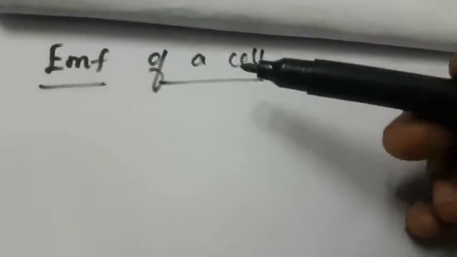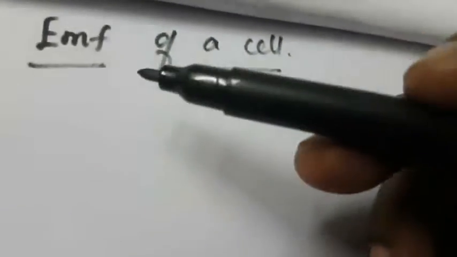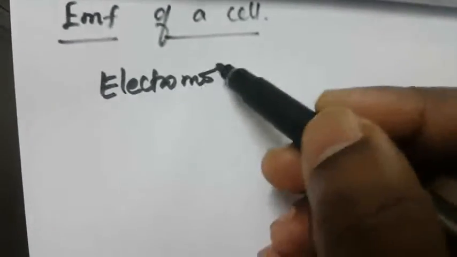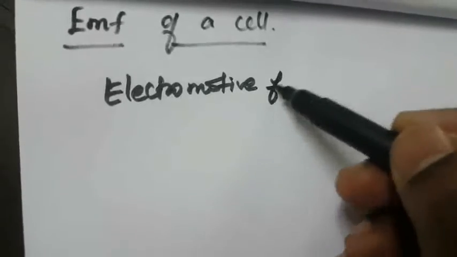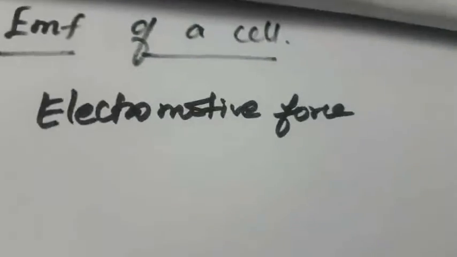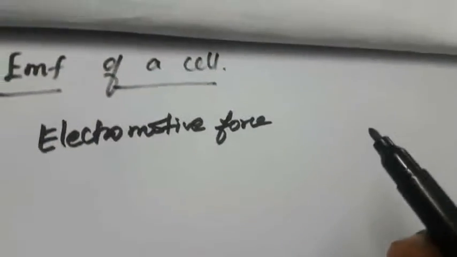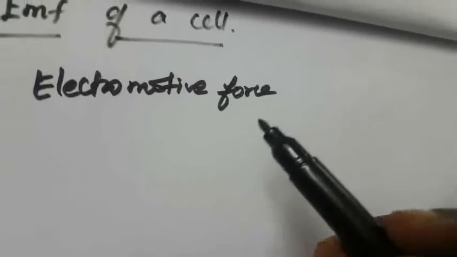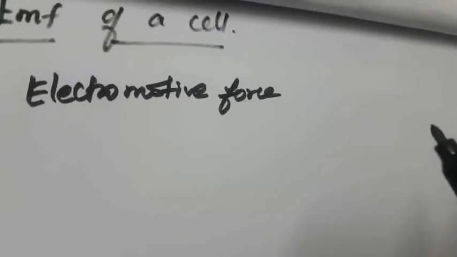So next one is EMF of a cell. What is meant by EMF of a cell? Electromotive force. So what is meant by electromotive force? The electromotive force is the force that pushes the electron away from the anode and pulls it towards the cathode. So we already know that.